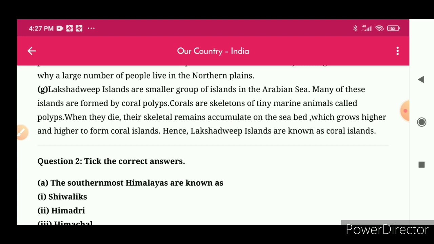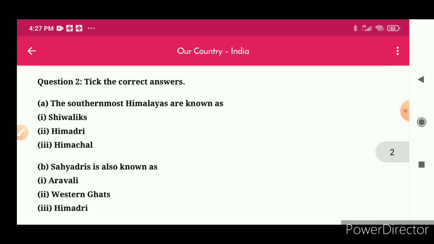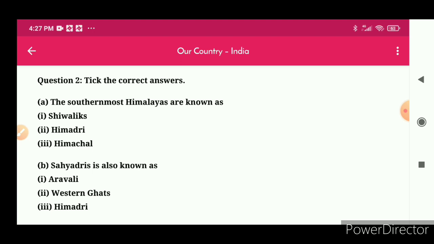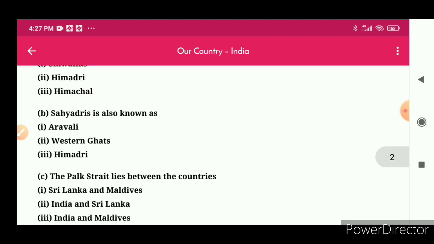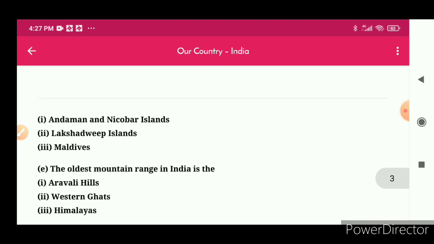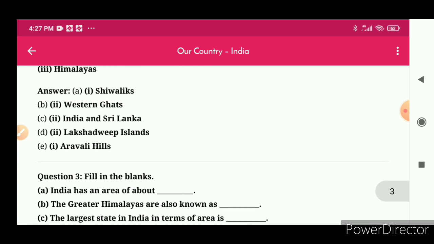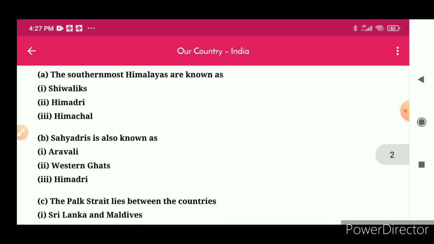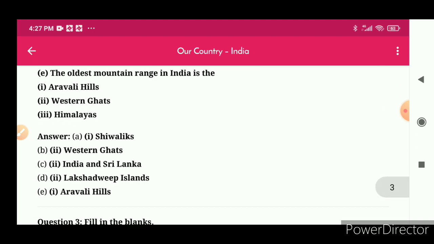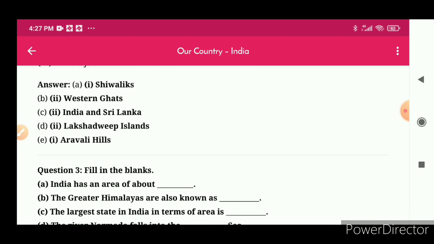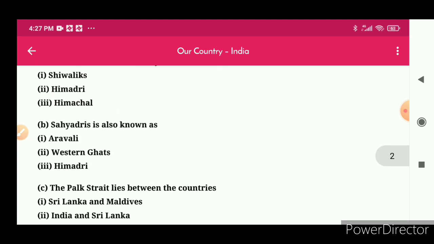Question number 2. Choose the correct answer. A. The southernmost Himalayas are known as: options are Shivaliks, Himadri and Himachal. Answer is Shivaliks. B. Sahyadri is also known as: options are Aravalli, Western Ghats and Himadri. Answer is Western Ghats.